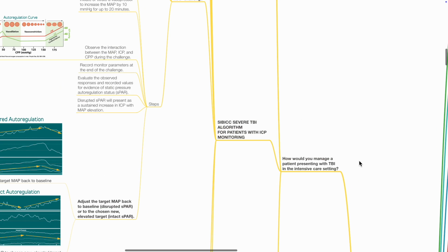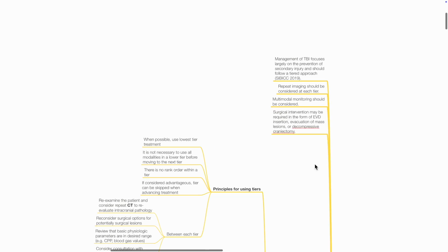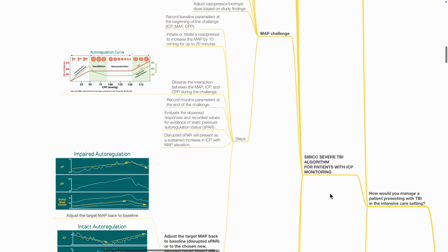How would one manage a patient presenting with TBI in the intensive care setting? Management of TBI focuses largely on prevention of secondary brain injury and should follow a tiered approach. Repeat imaging should be considered at each tier. Multimodal monitoring should be considered. Surgical intervention may be required in the form of EVD, evacuation of mass lesion, and decompressive craniectomy. SIBICC: Severe TBI Algorithm for Patients with ICP Monitoring.